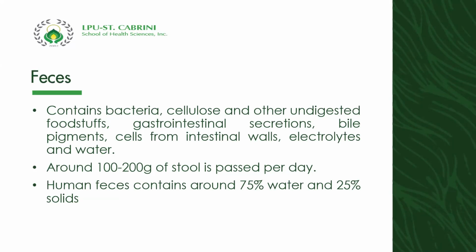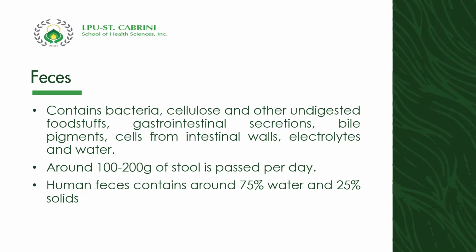Feces is a waste product that contains bacteria, cellulose, and other undigested foodstuff. Feces also contains gastrointestinal secretions and bile pigment, which will be discussed more thoroughly later, and which is why the color of the stool is brown.